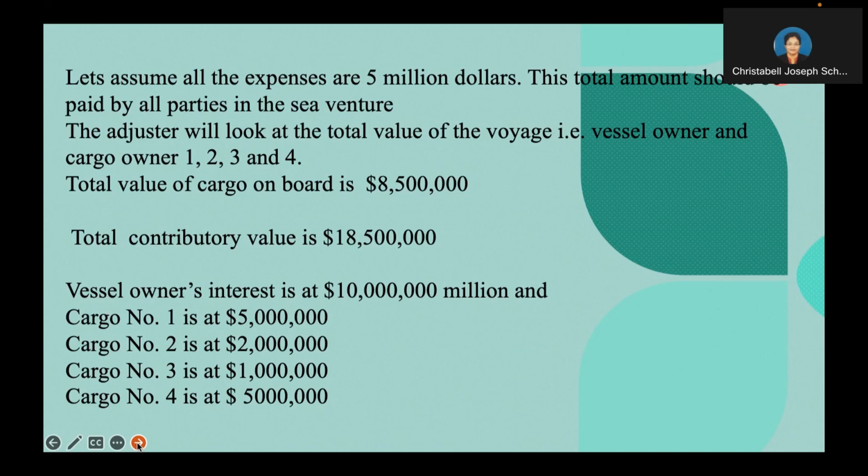Vessel owner's interest, as I told you, is $10 million. Cargo owner number one's interest is valued at $5 million. Cargo owner number two's interest is valued at $2 million. Cargo owner three's interest is valued at $1 million. And cargo owner number four's interest is valued at $500,000.